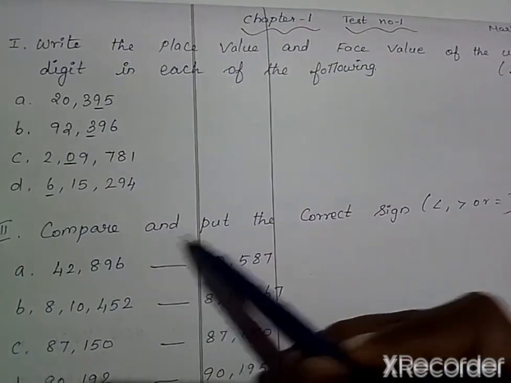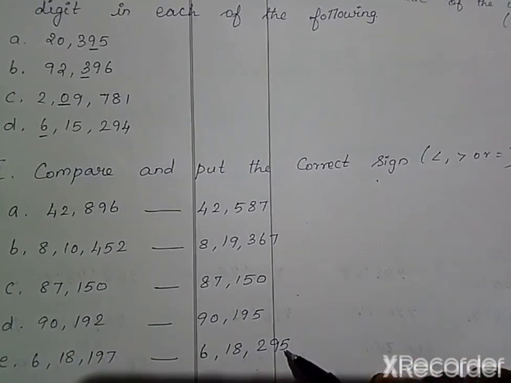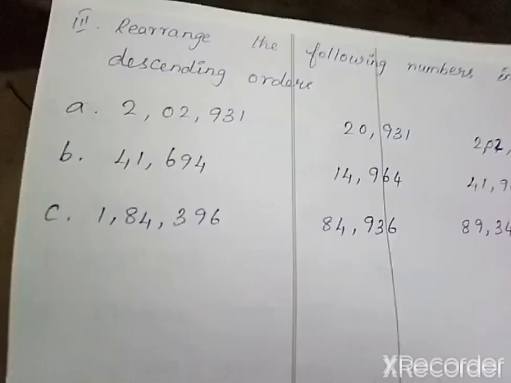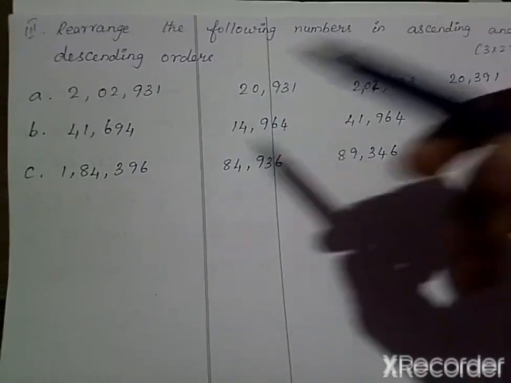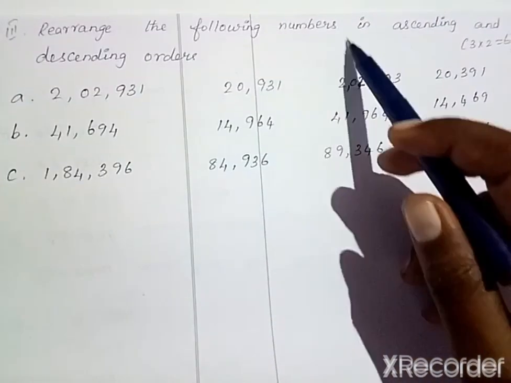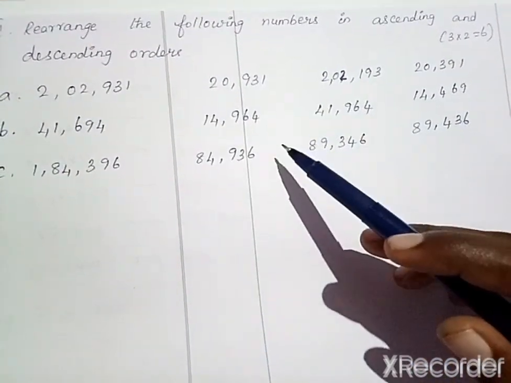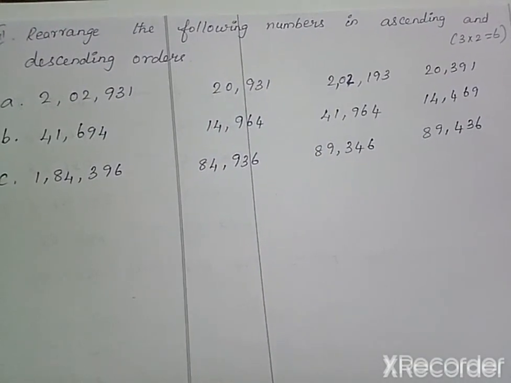Then question number 2 is compare and put the correct sign. Here 5 questions are given. You have to use the correct sign. Then question number 3 is rearrange the following numbers in ascending and descending orders. So you have to arrange these numbers in ascending order as well as in descending order. So this is your test number 1.